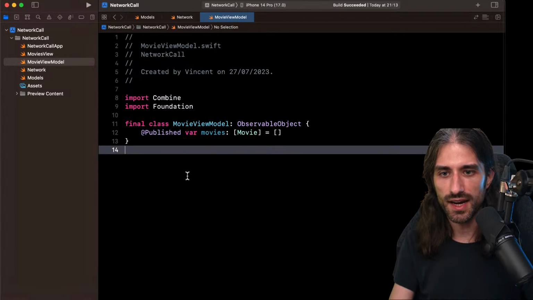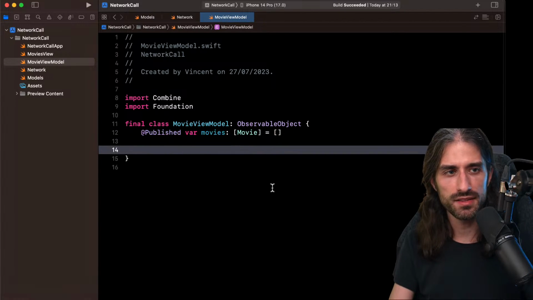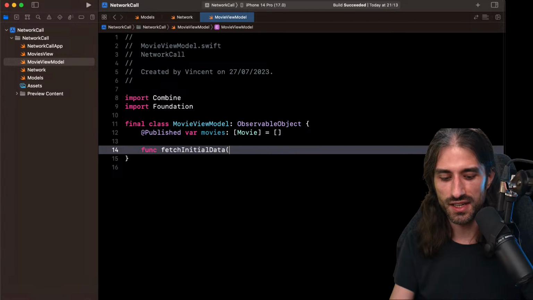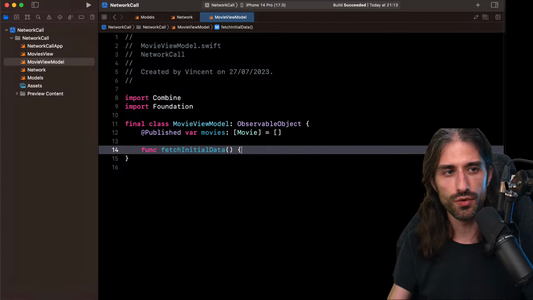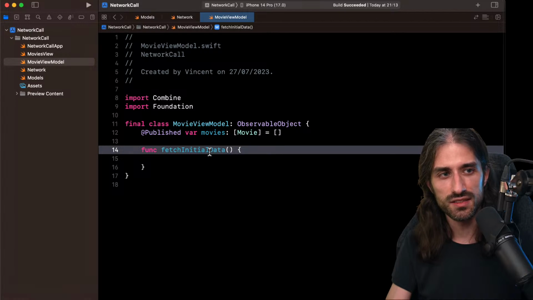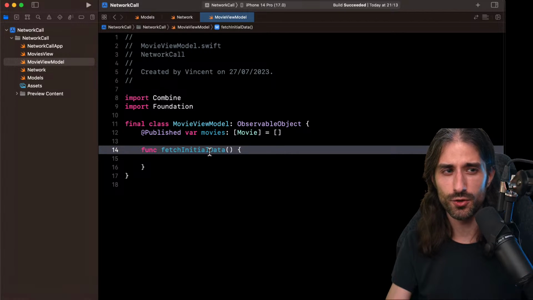And now let's actually implement a way to make our network call. So usually what you would want to do is to implement a method called, for instance, fetchInitialData. Sometimes it's called loadData, but the idea is you will need to have an entry point into your view model to start the loading. You can notice that I'm not doing it in the init. It's more of a SwiftUI thing than a Combine thing, but the init could be called way before the view has been shown on the screen.